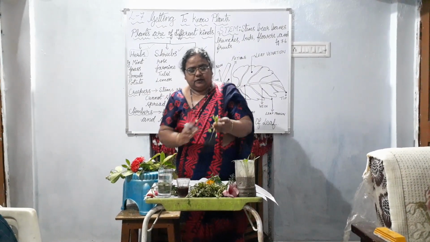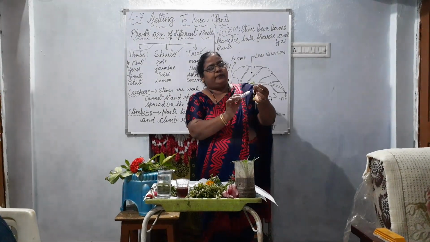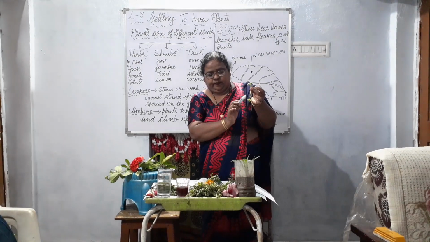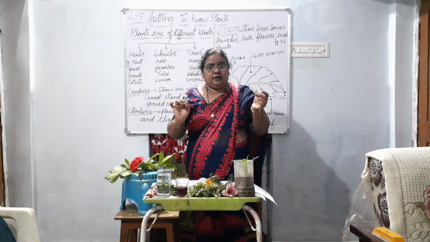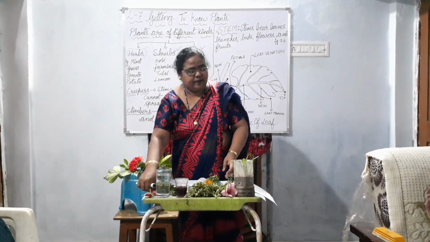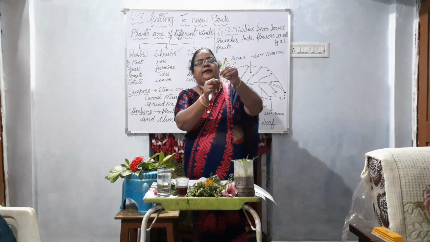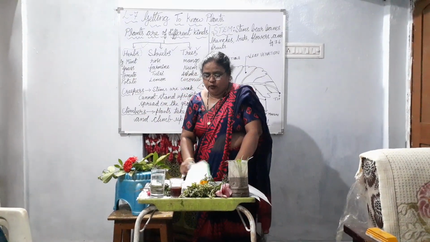This is the base of the stem. The stem is hard but not very thick. This is a little bit hard, but they are not thick, as I showed you in this